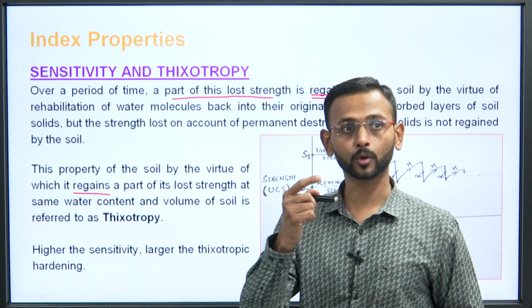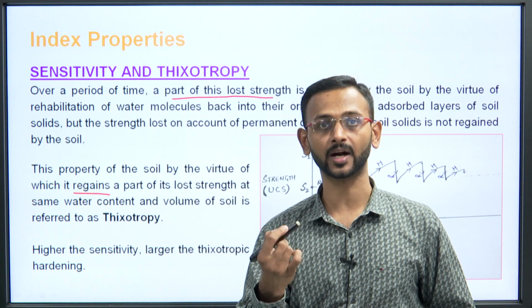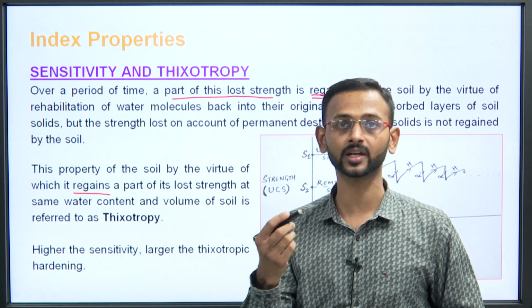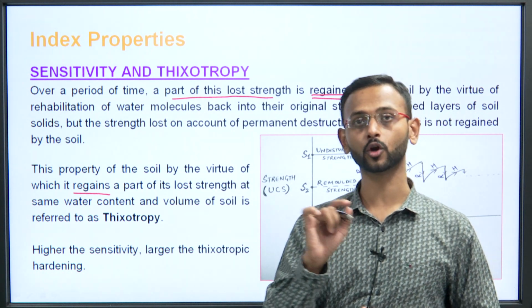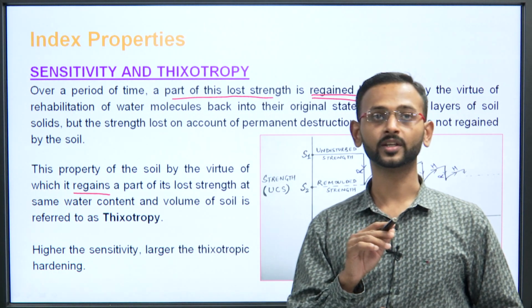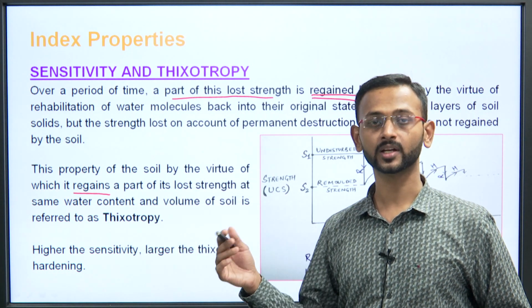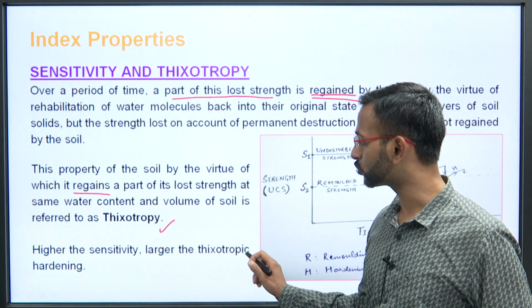When we talked about the losing part, that was the sensitivity of the soil. When we talk about the regaining part, that is how it regains its lost strength at the same water content. We have not changed any water content or any volume. So, regaining strength at the same water content and volume of soil is referred to as thixotropy. Higher the sensitivity, larger the thixotropic hardening.